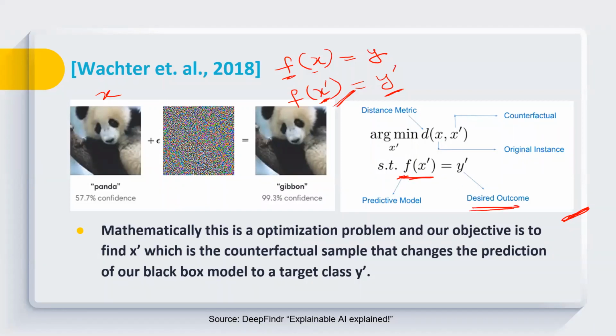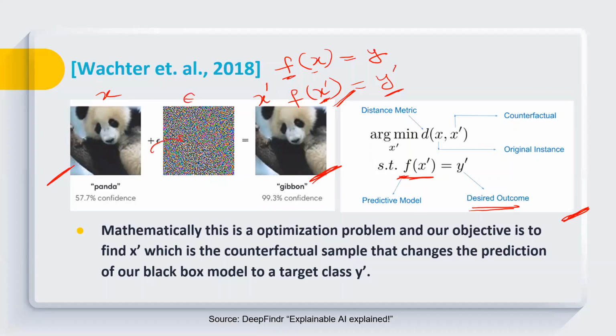So here we now have two inputs. This is X and this is X prime, and you can see that X and X prime are close to each other. We are still able to achieve the panda image as the final outcome, but we have added a little noise into this.